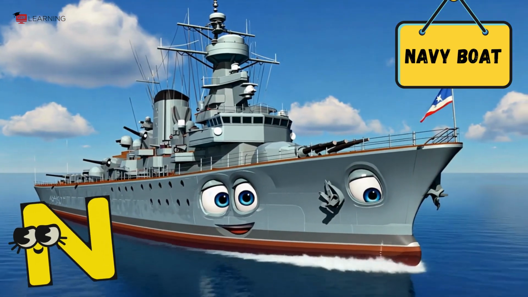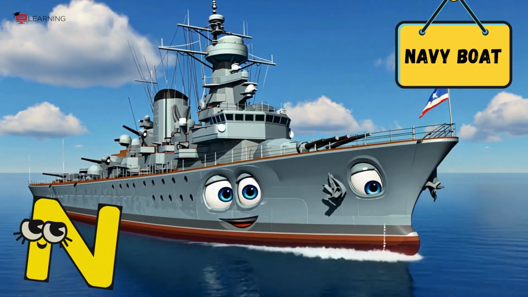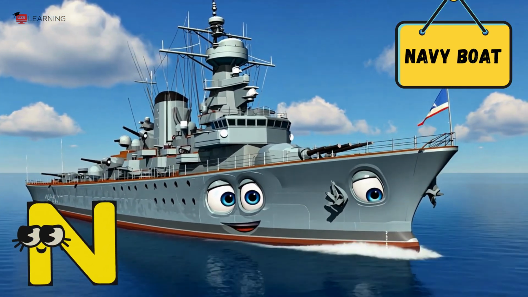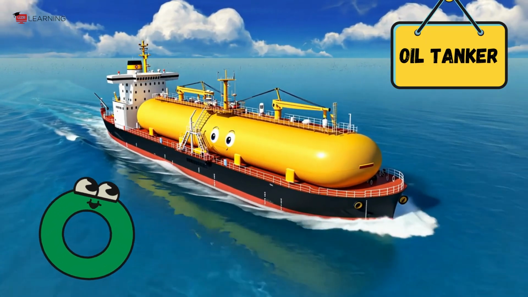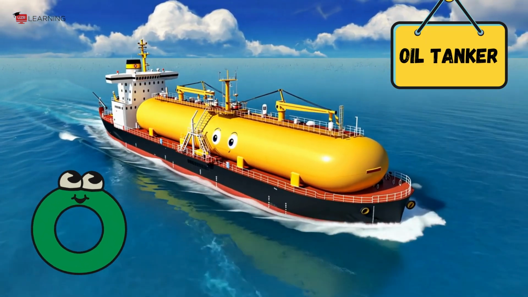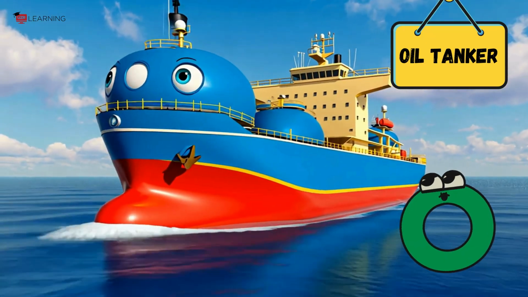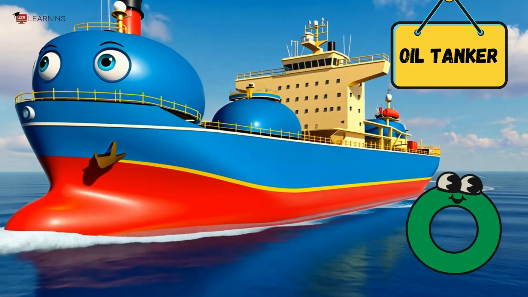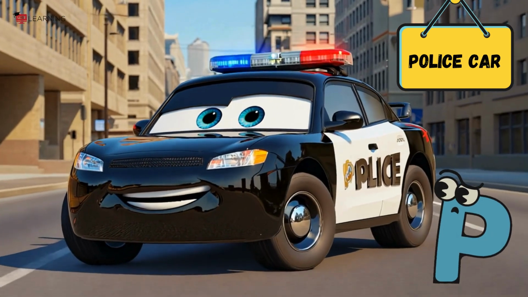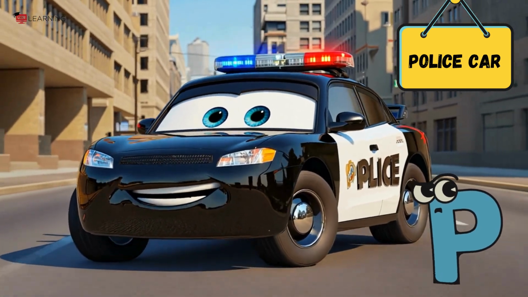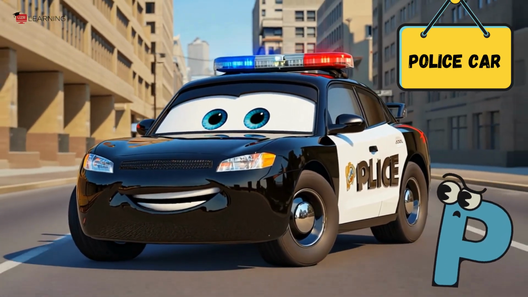Motorcycle, motorcycle, motorcycle. N is for navy boat, gray, gray, gray. Navy boat, navy boat, navy boat. N is for navy boat, gray, gray, gray. Navy boat, navy boat, navy boat. O is for oil tanker, yellow, yellow, yellow. Oil tanker, oil tanker, oil tanker. O is for oil tanker, blue, blue, blue. Oil tanker, oil tanker, oil tanker. P is for police car, black, black, black. Police car, police car, police car.